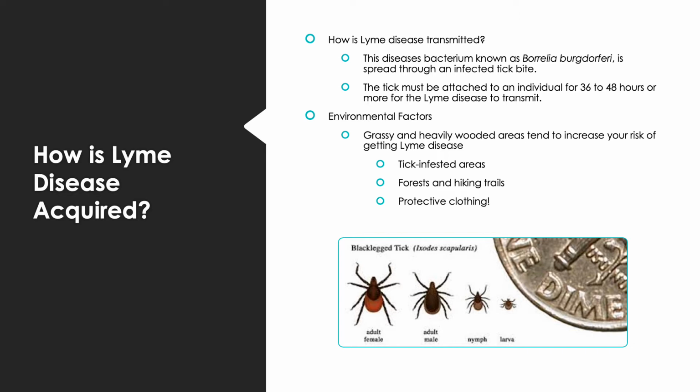Places like forests and hiking trails also increase your risk, and we put protective clothing on here because it's really important to protect yourself with clothing when going for a hike or going to the park. Also at the bottom of this slide, we see the comparison of a dime to the ticks in size. You see an adult female, adult male, nymph, and larva. These are all ticks that can transmit this disease.